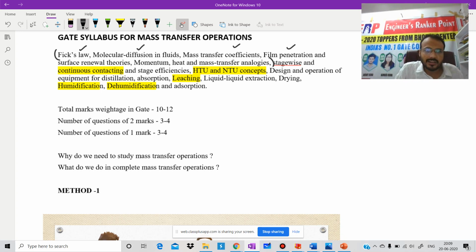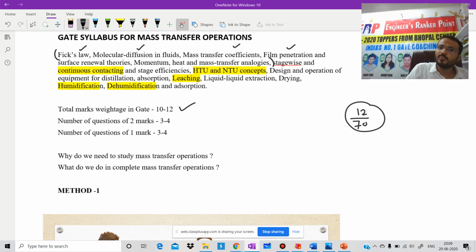Now next thing is the total marks weightage in GATE. The mass transfer weightage in GATE is 10 to 12 marks. Each and every year you will get 10 to 12 marks. It means our technical section is of nearly 70 marks, and out of 70 you are getting 12 marks in mass transfer only. Number of questions: 3 to 4 questions of 2 marks, and 3 to 4 questions of 1 mark. Is it clear to each and everyone?